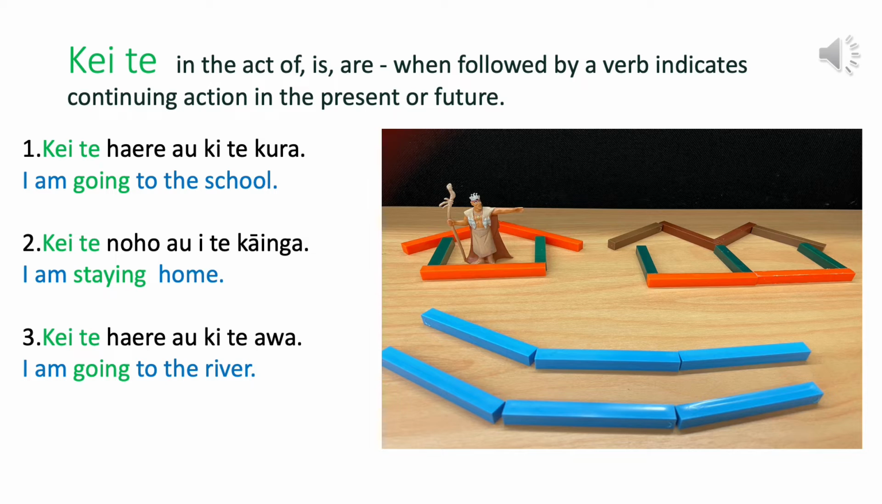Kei te. And the act of is, are, when followed by a verb indicates continuing action in the present or future. Again, here are a few examples using te kupu kei te.